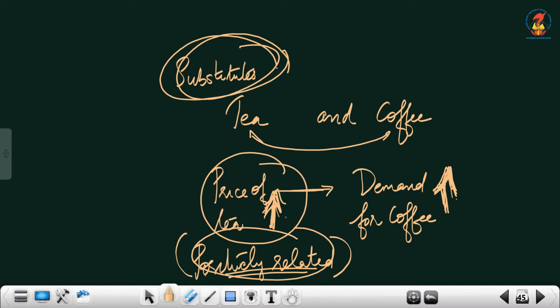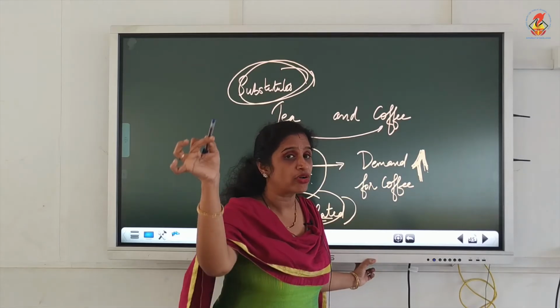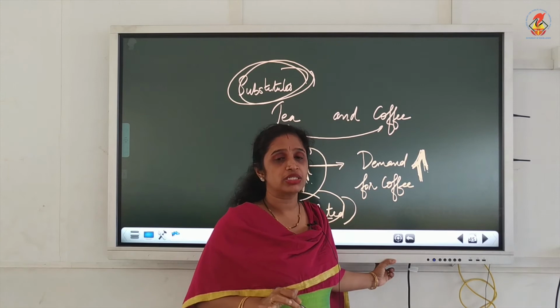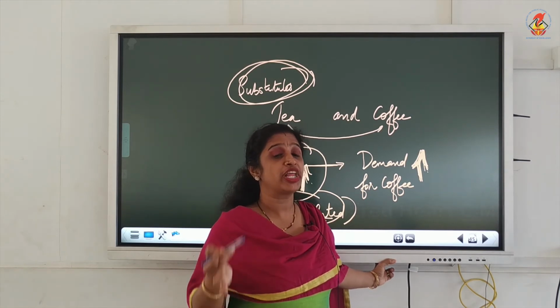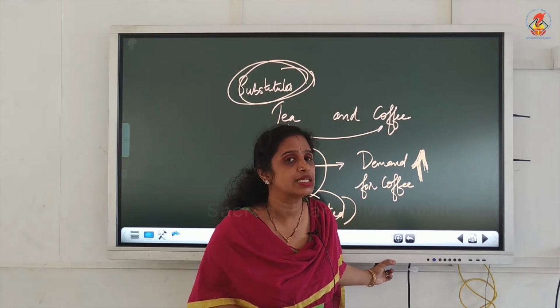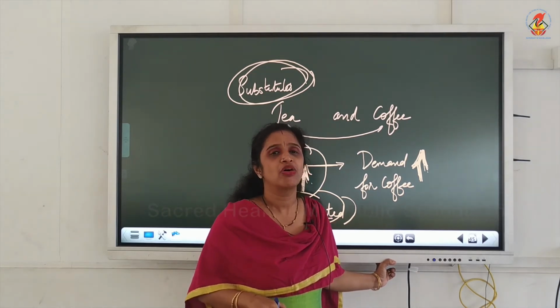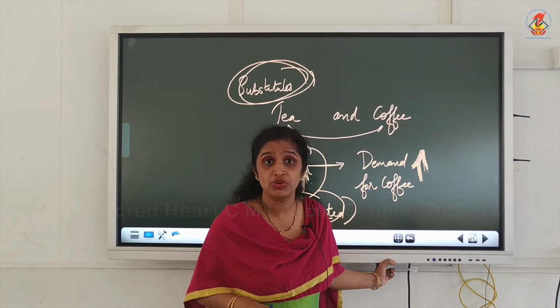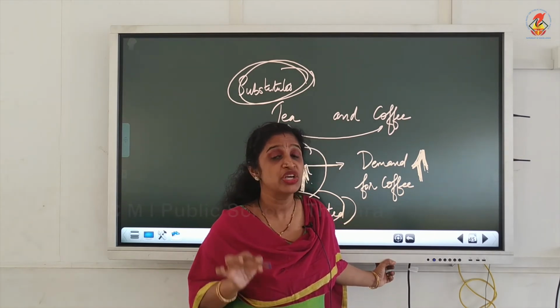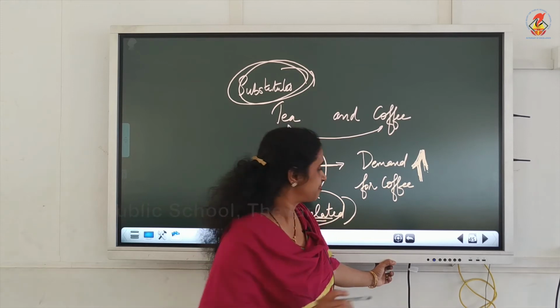When the price of tea increases, demand for coffee increases. Why is demand for coffee increasing? Because the consumer is substituting coffee for tea, because the price of tea has increased. So here price and demand for substitute goods are positively related. Point to be noted, very, very important.